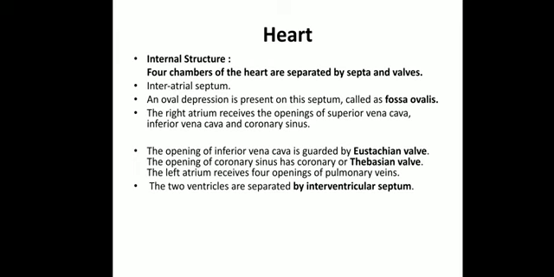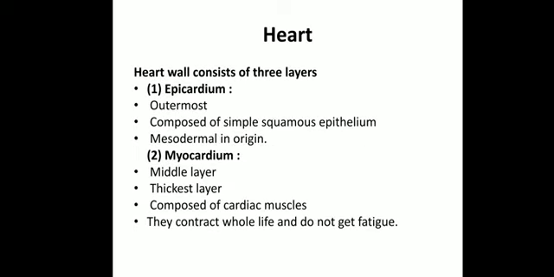So the first septum is basically the interatrial septum, having a fossa ovalis present on it as a depression. The right atrium receives the openings from the superior vena cava and the coronary sinus, while the opening of the inferior vena cava is guarded by the Eustachian valve. The opening of the coronary sinus has the Thebesian valve, and the left atrium opens for the openings we have seen. Okay, and the 2 ventricles are separated by the interventricular septum.